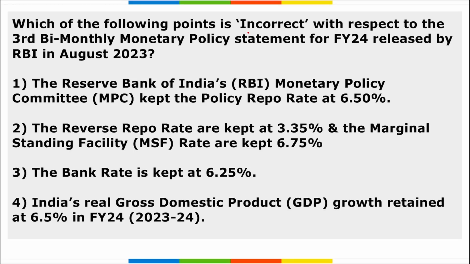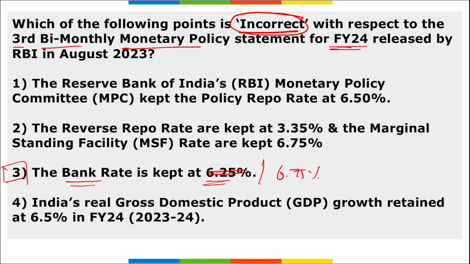Next is, which of the following points is incorrect with respect to the third bi-monthly monetary policy statement for fiscal year 24 released by RBI in August? So if we look at it, which among the following is incorrect? Assuming all are correct, if we see option C that is marked here, that the bank rate is capped at 6.25% is wrong here. What is the actual bank rate here? 6.75%. So if we look at the options, we can say that only option C is wrongly mentioned here, which is our option.